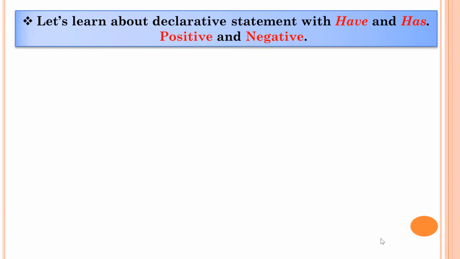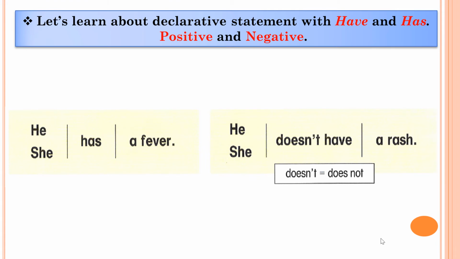Let's learn about declarative statements with have and has. As you know already, have and has mean the same in Khmer, but they are used with different subject pronouns. Today we learn both positive and negative declarative statements. Okay, let's take a look.